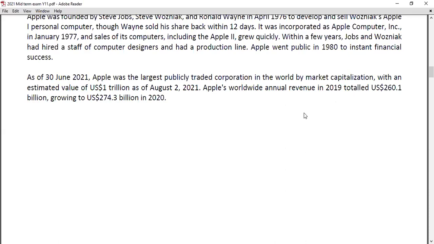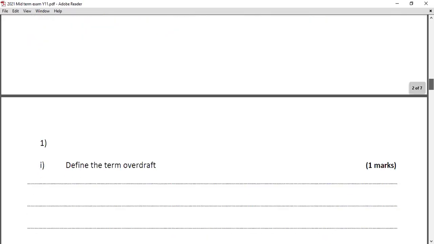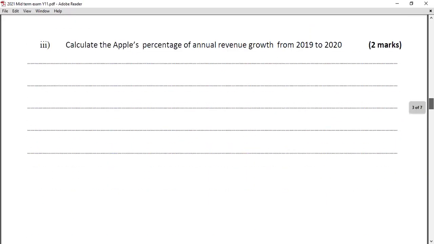5.46. So yes, you have to show the workings, and I found that all of you actually showed your workings, so no problem. Final minus initial, divide by initial, into 100. So the answer is 5.46. I haven't mentioned how many decimal points you need, but I gave the marks even for 1 dp if you calculated correctly.